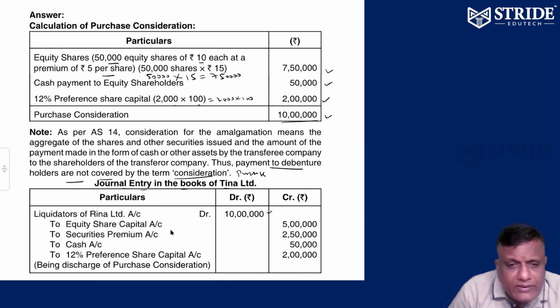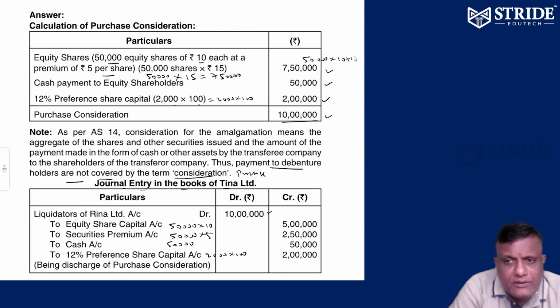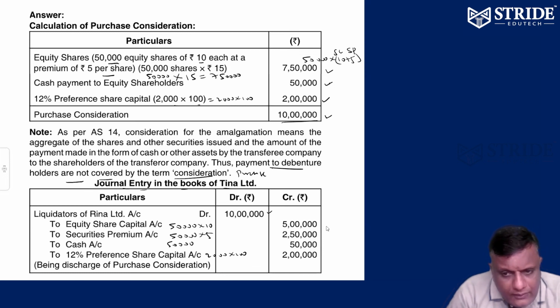To equity share capital 5 lakhs, that is 50,000 into 10. To securities premium, 50,000 into 5. To cash, rupees 50,000. To preference share capital, 2,000 into 100. That's it. This is the purchase consideration: 50,000 into 10 plus 5. So 50,000 into 10 is share capital, and 5 rupees is securities premium. 5 lakhs, 2.5 lakhs, 50,000 cash, preference capital 2 lakhs. That's it. Being discharge of purchase consideration.